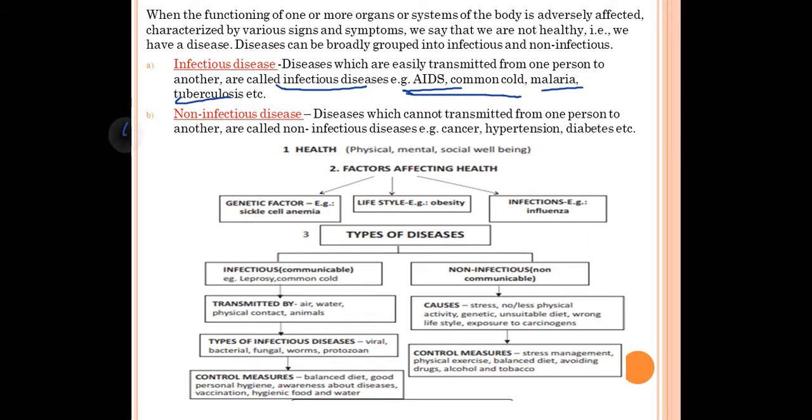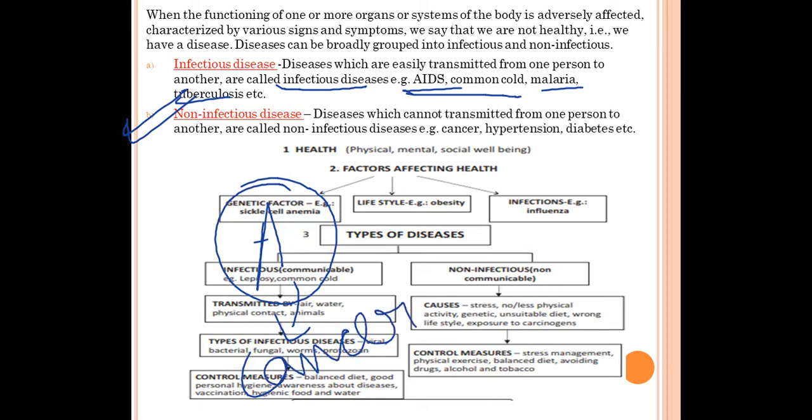Now let's learn about non-infectious diseases. So what are non-infectious diseases? From the name you can understand, the diseases which are not transferred from one person to another person are called non-infectious diseases. For example, one person is there, he is suffering from cancer.